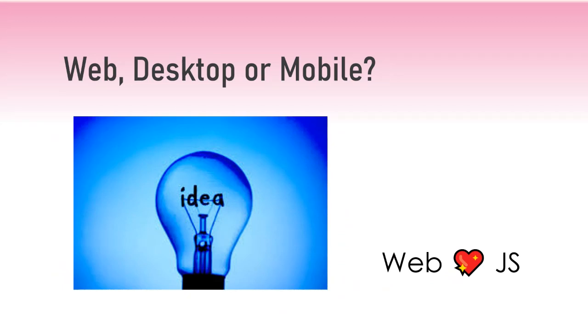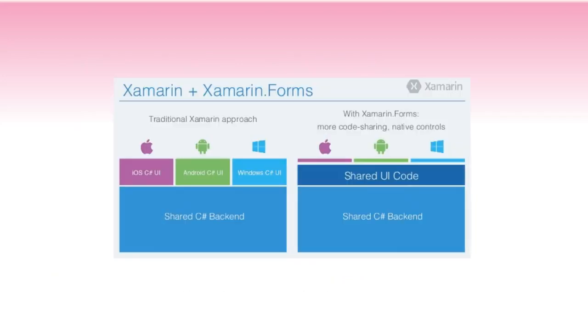If I was starting a new application nowadays, there are 2 main frameworks that I would bet on right away, and they have a huge amount of official support from Microsoft, a lot of community contributions, and a lot of support from the community. These 2 are Xamarin Forms and Blazor. Let's see why. First, Xamarin and Xamarin Forms. Xamarin has been around since 2011 and Xamarin Forms since 2014. So at this time in 2021, most people already know Xamarin and Xamarin Forms or have some basic knowledge of them, but let's quickly review it.